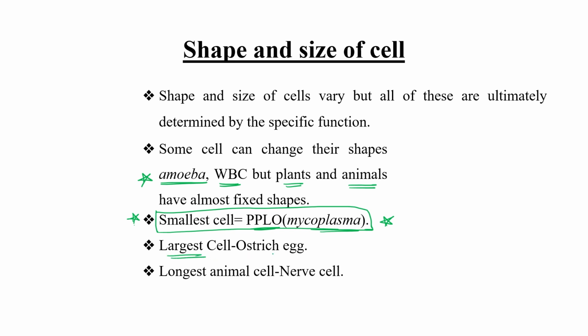The ostrich egg. That is a single cell and the largest cell. And the longest one is the nerve cell. These few examples are given in your NCERT book, that's why I have also quoted them over here.